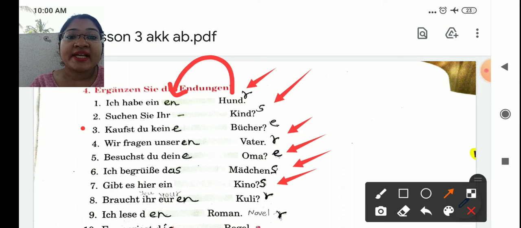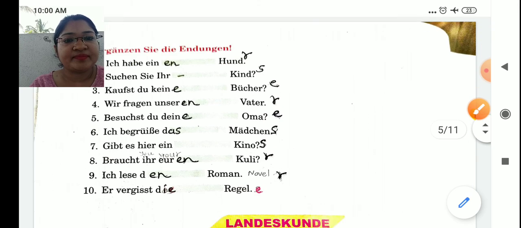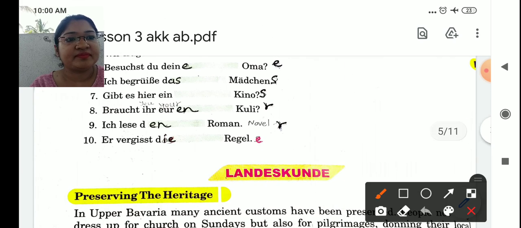Number 7. Gibt es hier ein Kino? Is there a cinema hall here? Number 8. Braucht ihr euren Kuli? Do you need your pen? Number 9. Ich lese den Roman. I am reading this novel. Number 10. Vergiss die Regel. Forget the rule. Regel is rule.